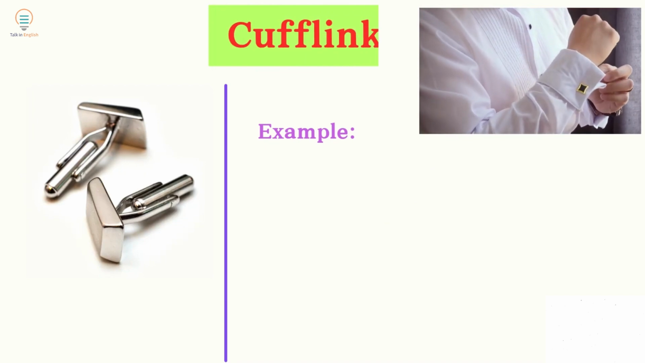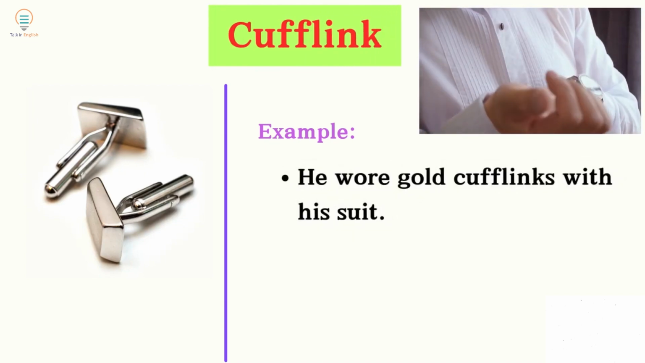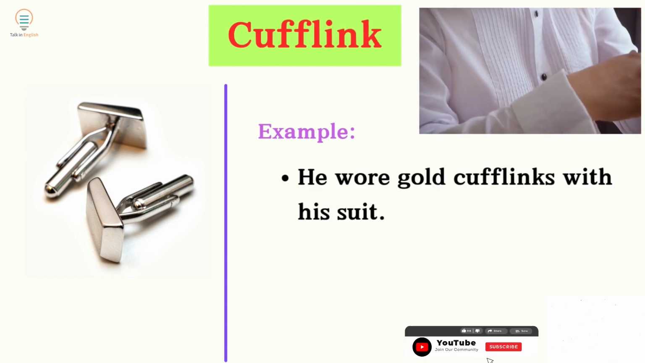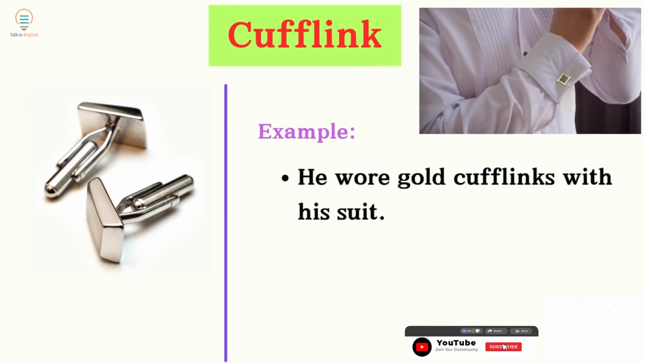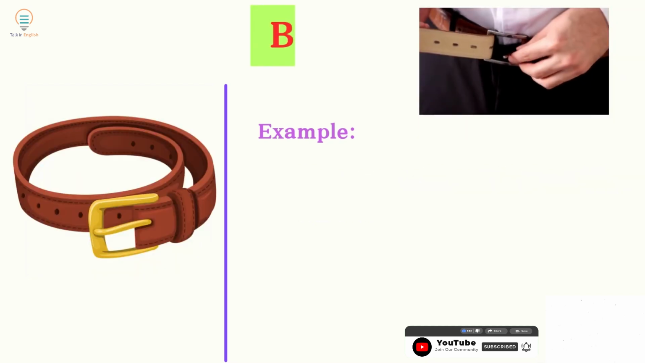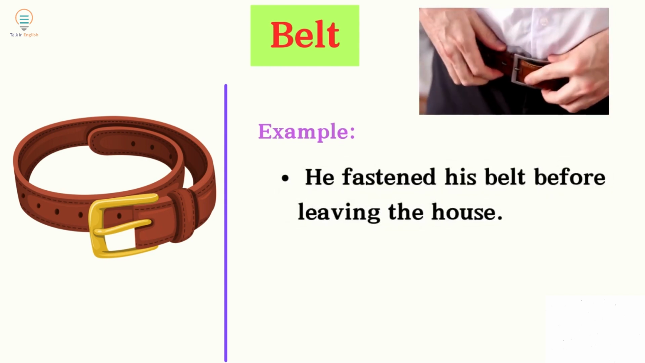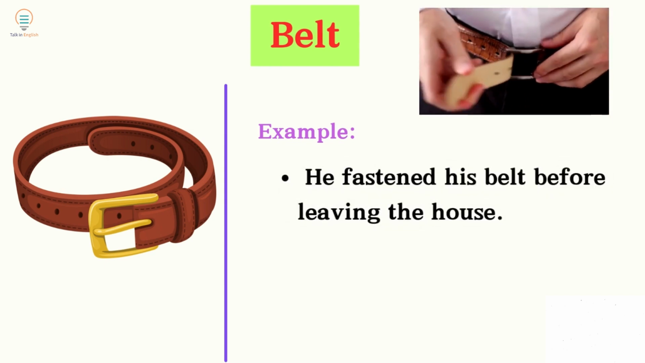Cufflink. Example: he wore gold cufflinks with his suit. Belt. Example: he fastened his belt before leaving the house.